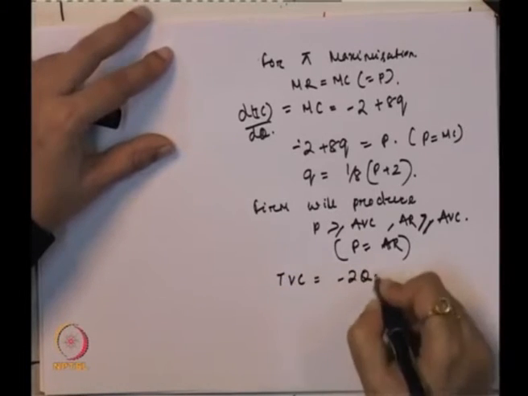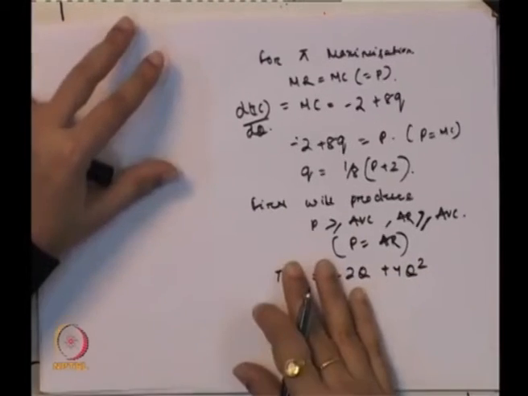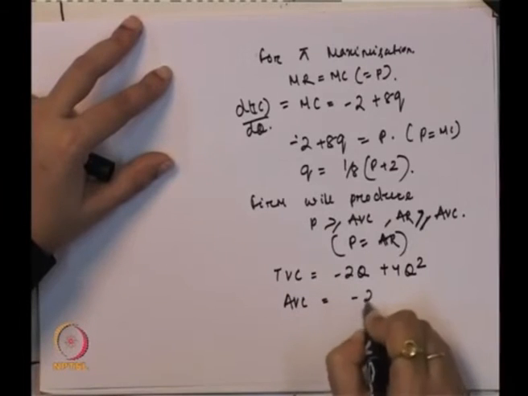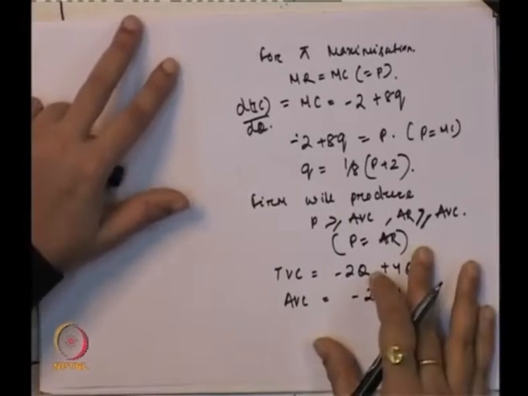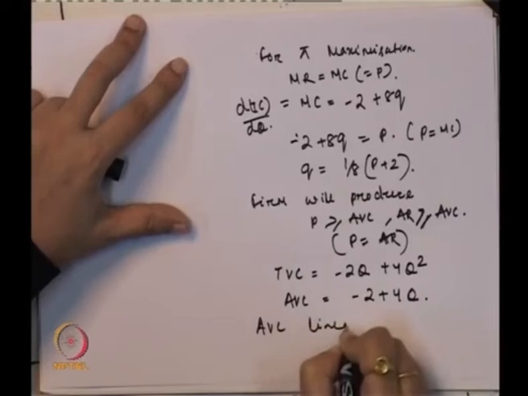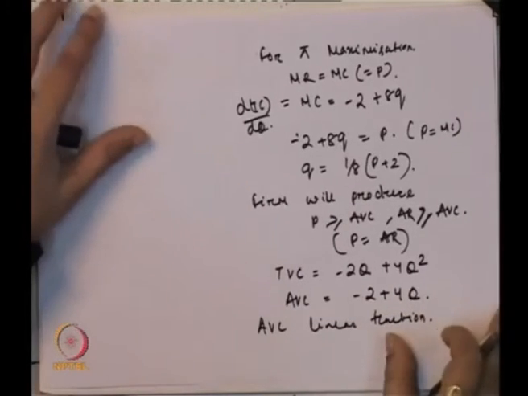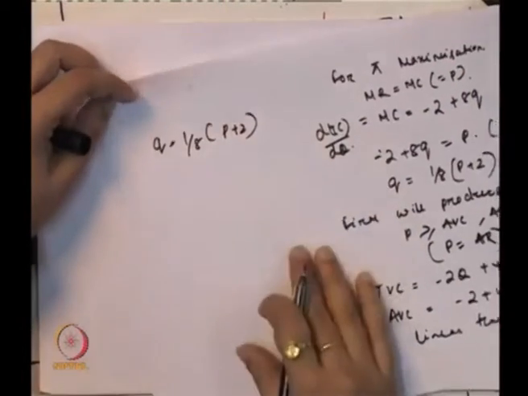Now we will find the total variable cost. Total variable cost is minus 2Q plus 4Q square, and through this we can find the average variable cost, and average variable cost is minus 2 plus 4Q. As we know that AVC is a linear function, it has no minimum. So the firm would produce the quantity Q equal to 1 by 8 (P plus 2).